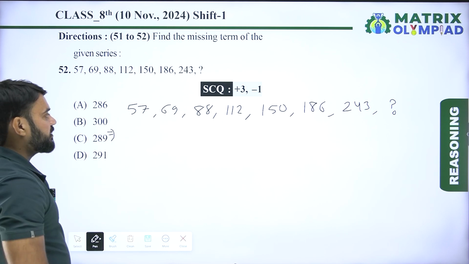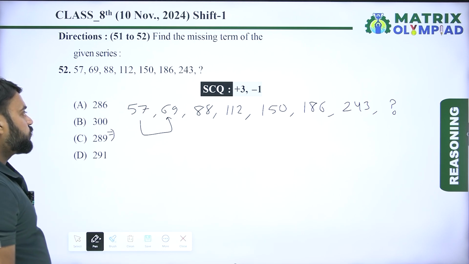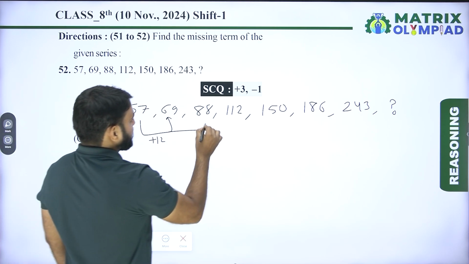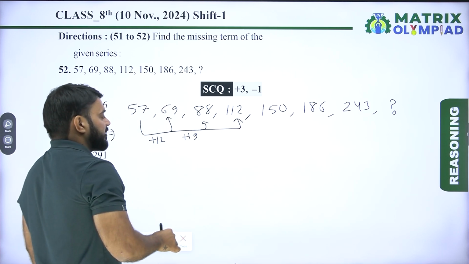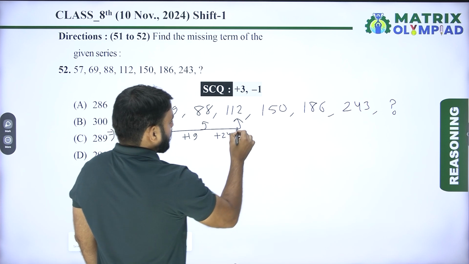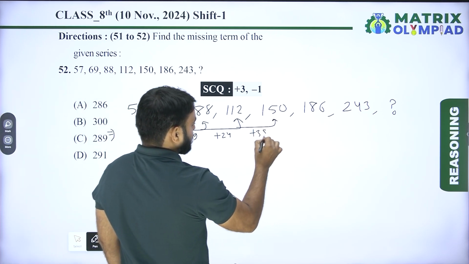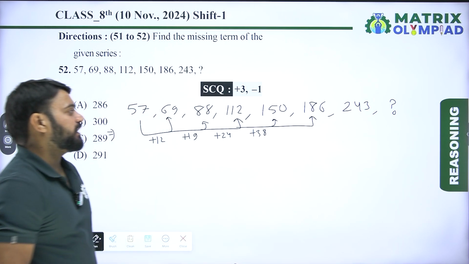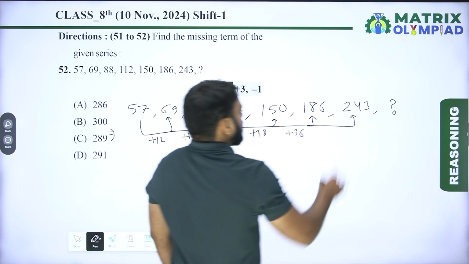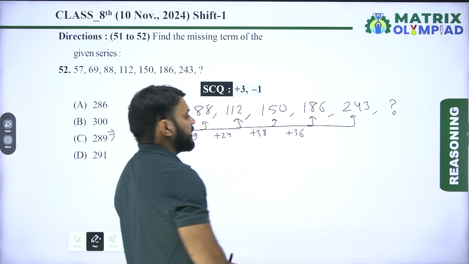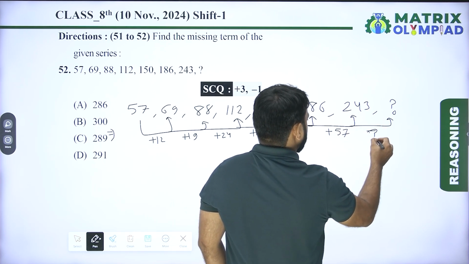So first find the pattern. The pattern of the series: first find the difference between numbers. So 57 to 69, it means plus 12. 69 to 88, it means plus 19. Now 88 to 112, it means 24. Now 112 to 150, it means plus 38. Now 150 to 186, it means plus 36. Now 186 to 243, it means 57. And after this, next is missing.